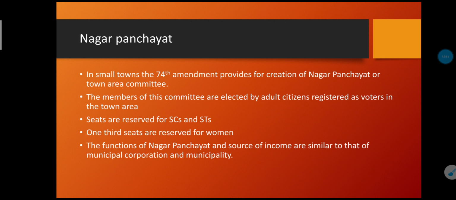I hope you understand the structure of urban government under the 74th Amendment Act.